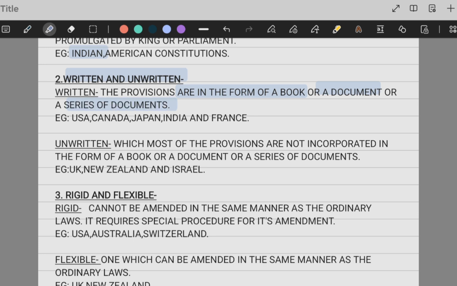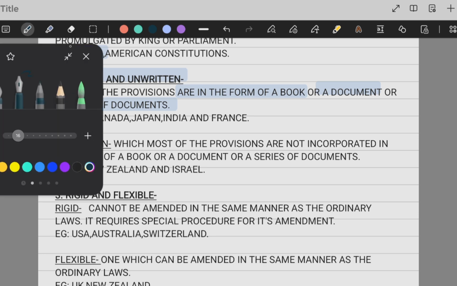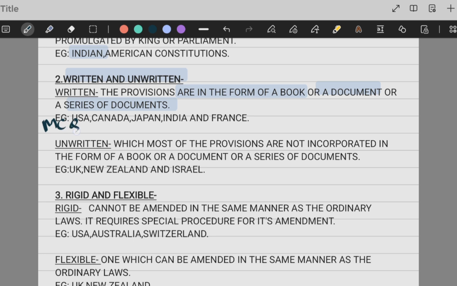I think this would be important for your MCQs, be it UPSC or SSC, because it can make you clueless, thinking there isn't a book or a document or a series of documents, and you would have problem finding the right answer.